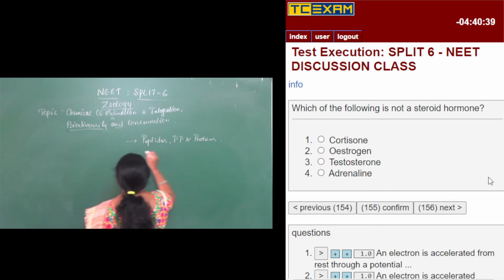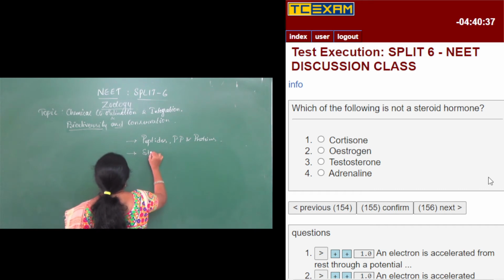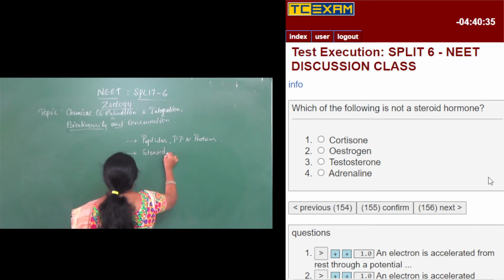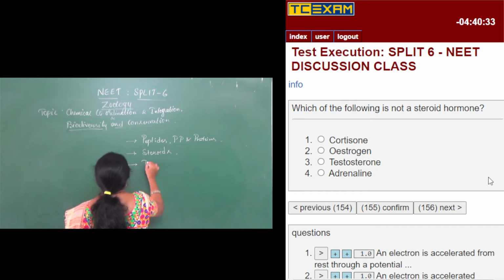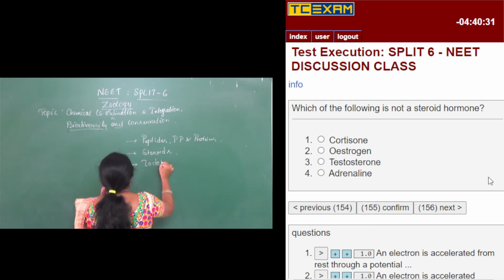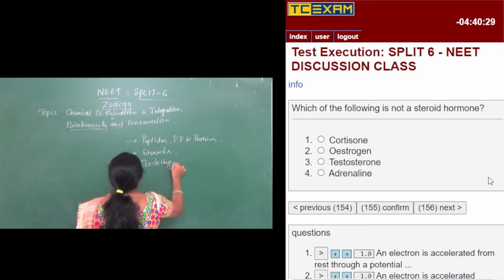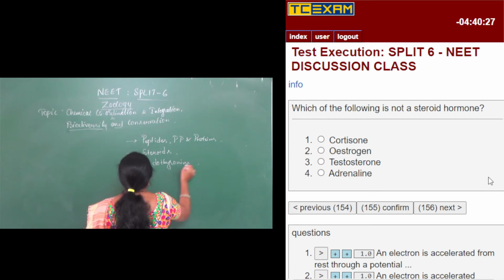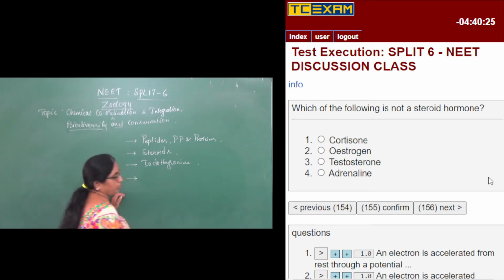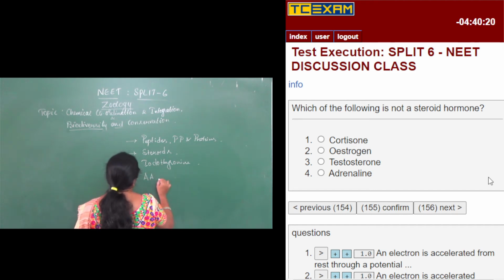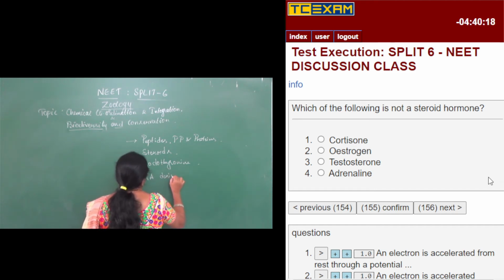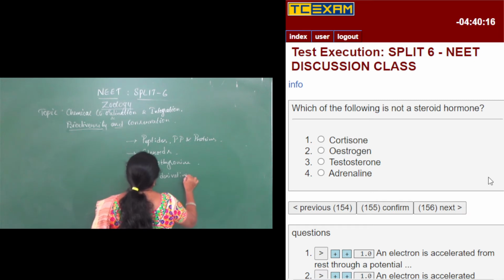So we also have the steroids. We also have the hormones which are steroids. We also have iodothyronines, that is, they are iodine-based hormones. And the last one is amino acid derivatives, the different types of hormones.